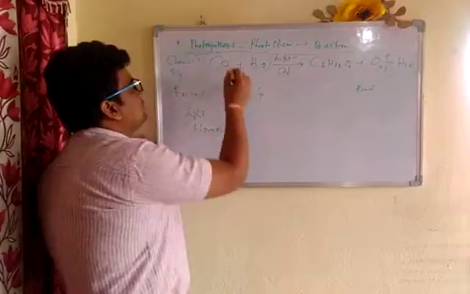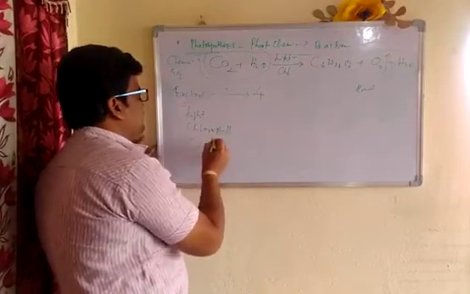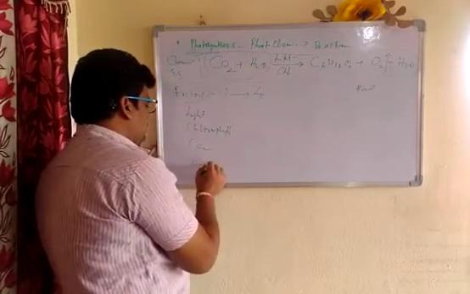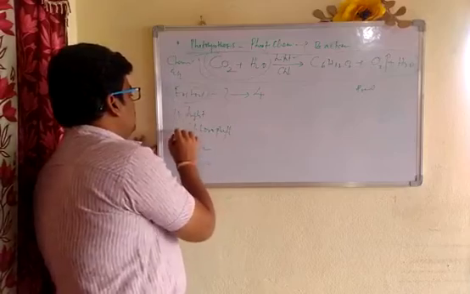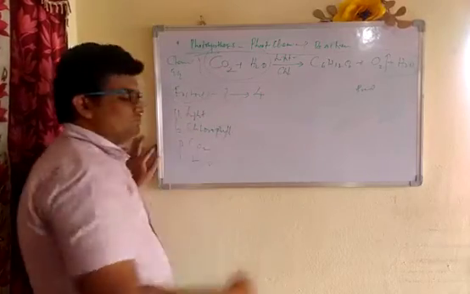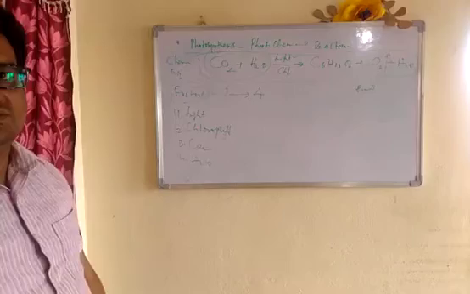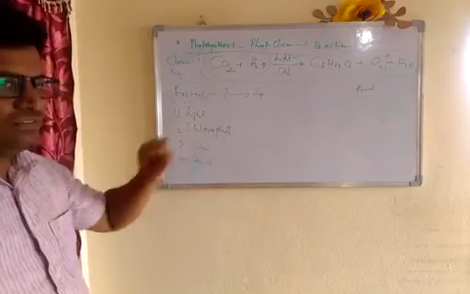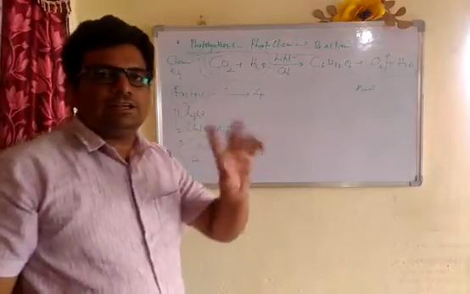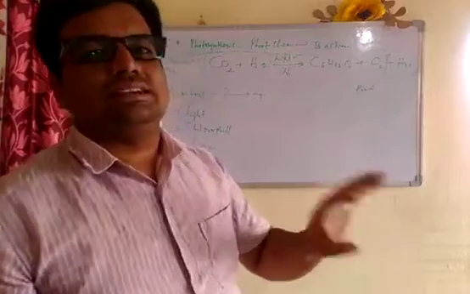Chlorophyll. Third, carbon dioxide. Fourth, water. These are the four factors of photosynthesis. Out of these four factors, some are called internal factors and some are called external factors.